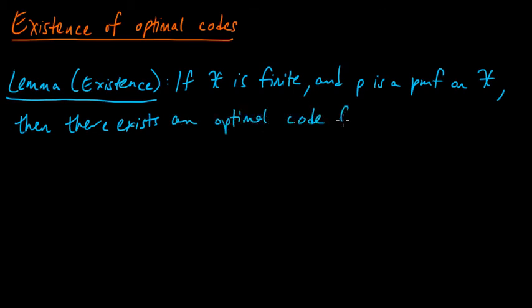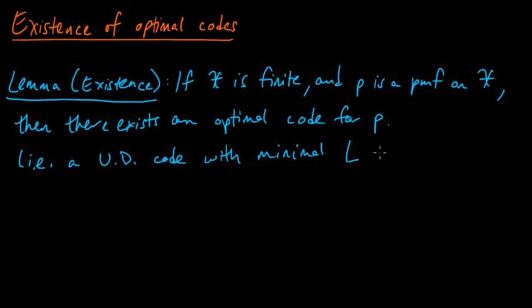In other words, what do I mean by optimal code? Of course, I just mean a uniquely decodable code, and in fact, there is a prefix code by the Kraft-McMillan theorem, a uniquely decodable code with minimal expected code word length. Minimal L, which is the sum of the lengths of the code words times the probabilities. So this is what we're going to prove.